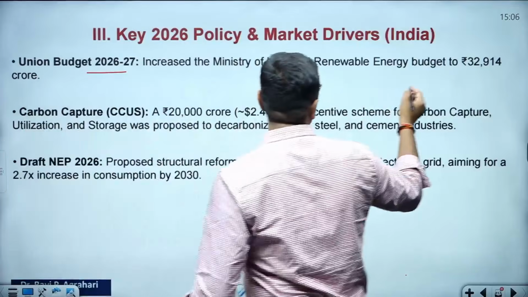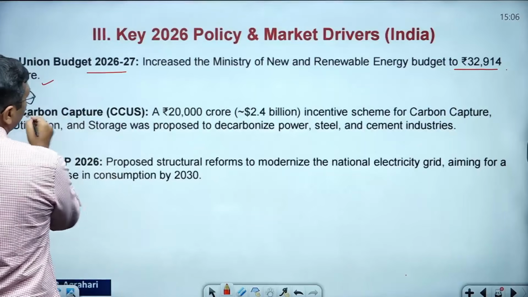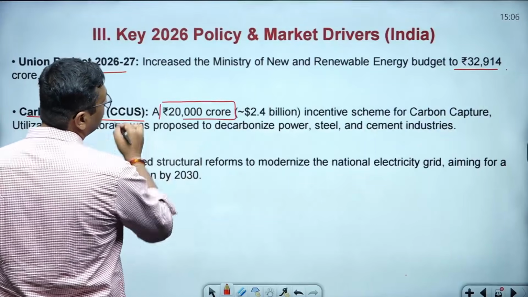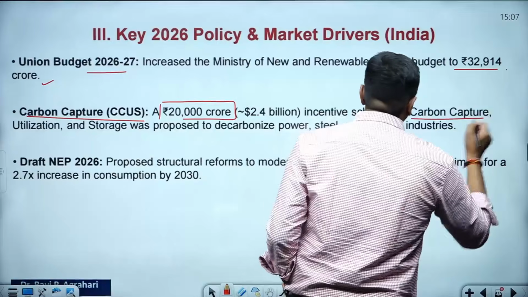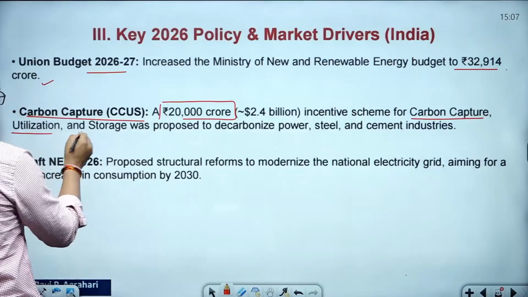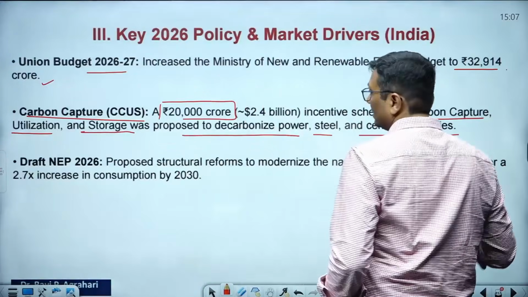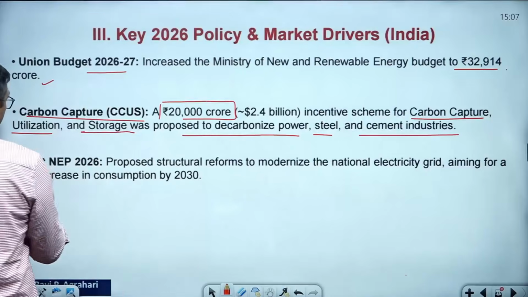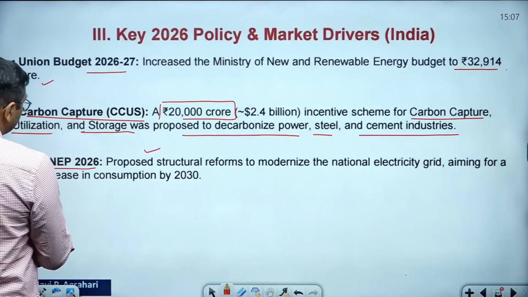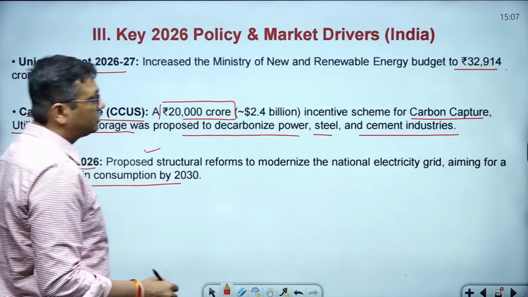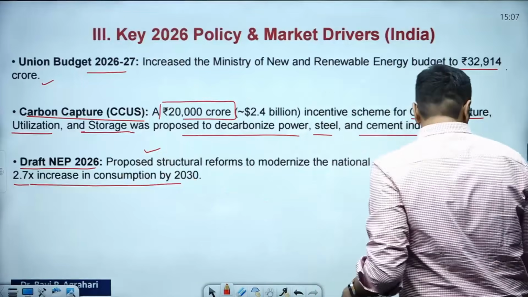The MNRE is going to increase its budget to around 32,914 crore in this year's new budget. For carbon capture, use and storage, the government is going to expand around 20,000 crore rupees. In these cases, we are going to utilize various technologies, with the help of which we will do carbon capture, utilization and storage, and propose to decarbonize power, steel and cement industries. On the other side, the draft nuclear energy policy 2026 proposes structural reform to modernize the national electricity grid, aiming for a 2.7 times increase in consumption by 2030. Please remember, it's just information. Here there is no concept, not even any technology used there.